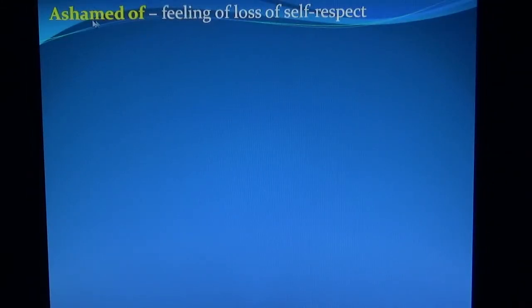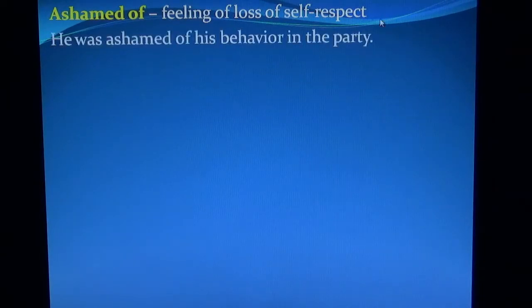Next, ashamed of. See here, this word ashamed is always used in passive voice form. Ashamed of means feeling of loss of self-respect. He was ashamed of his behavior in the party. The word ashamed takes the fixed preposition of, but always this word is used in passive voice form.